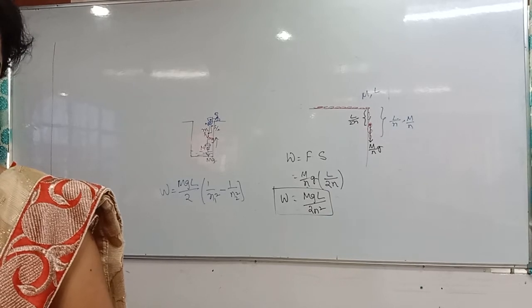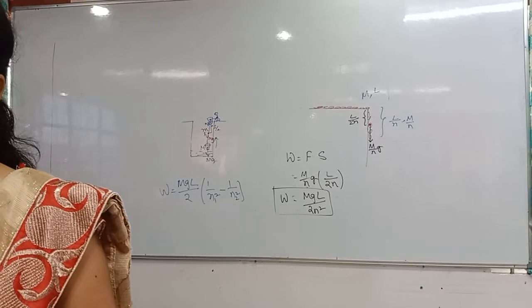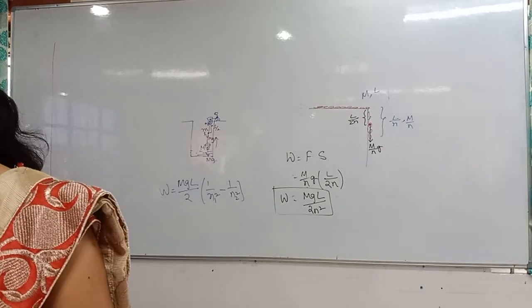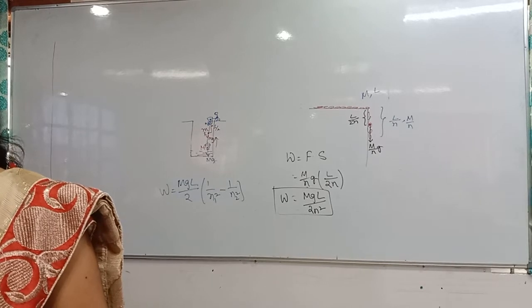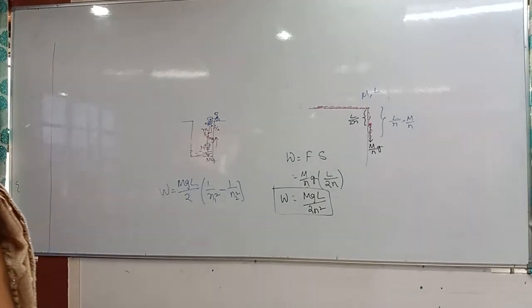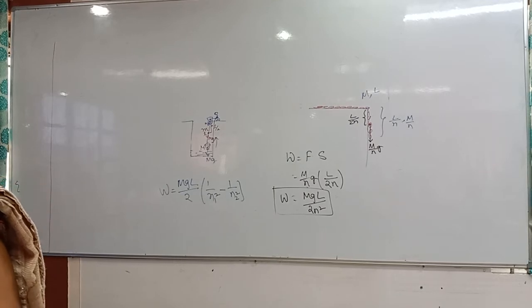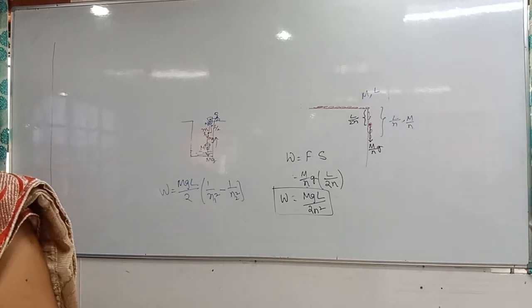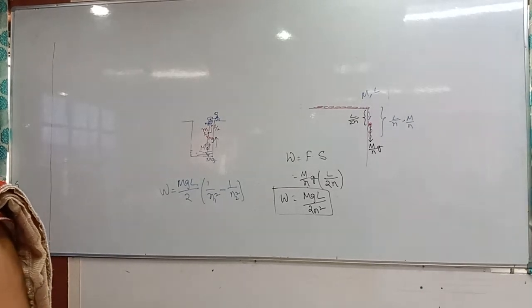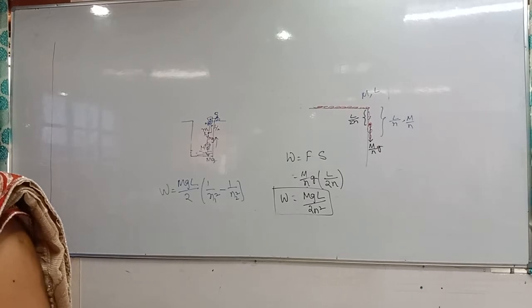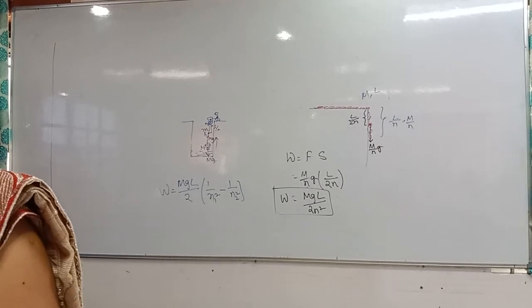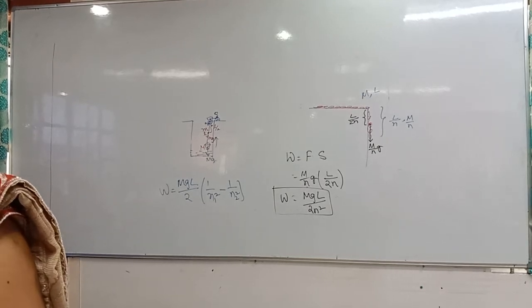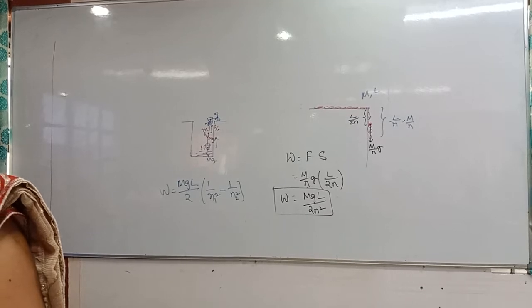From the total work done, we have to remove the work done for L by N2 part, because we have not done any work on that. It is still hanging.